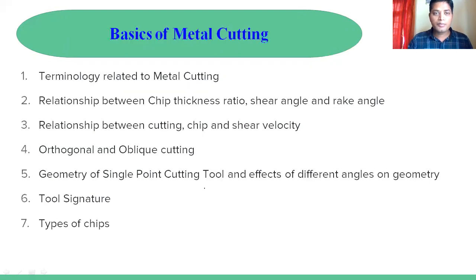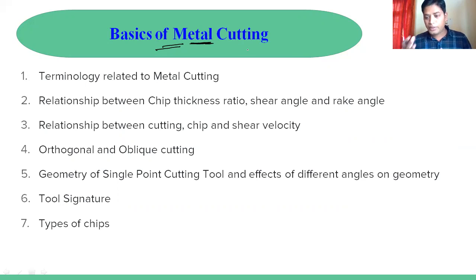The second unit is based on the basics of metal cutting. To study machining processes, metal cutting is very, very important. Why? Because in any machining process, whether it's milling, drilling, shaping, whatever it is, there is a removal of material, and the basics of how this removal takes place are very important.